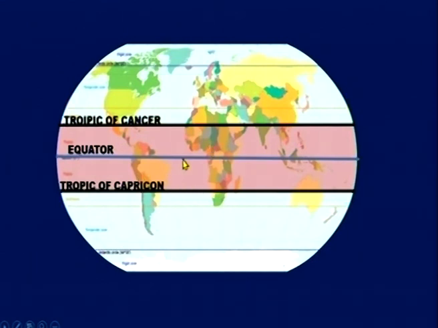Does it pass through any other continent like that? No. It does not pass through any other continent. And see the speciality of African continent. Tropic of Cancer, equator and Tropic of Capricorn pass only through African continent. Am I clear? Okay, very good.